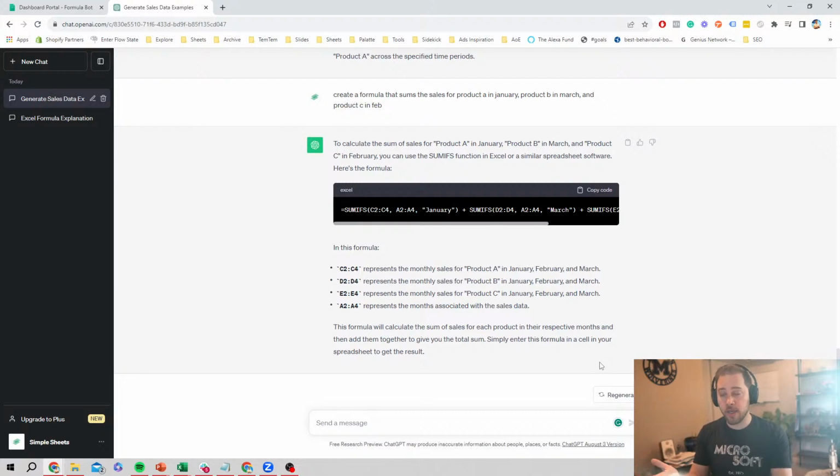Now, a couple things to just keep in mind when you are adding data into ChatGPT. There is a bit of a limit. And this is, again, we'll work our way through this when I talk about our special tool at the end of this lesson or the end of this series. But you only have the ability to import so much data into ChatGPT as the free version. You can copy and paste a table and drop it into ChatGPT. But if you drop in thousands of rows, eventually it'll just cut you off and it won't let you drop in the rest of those.